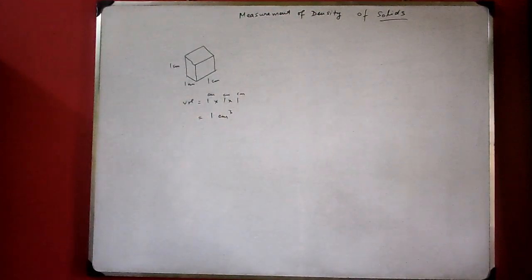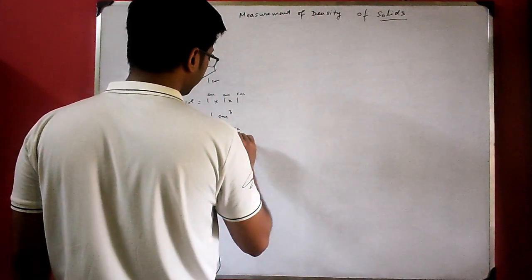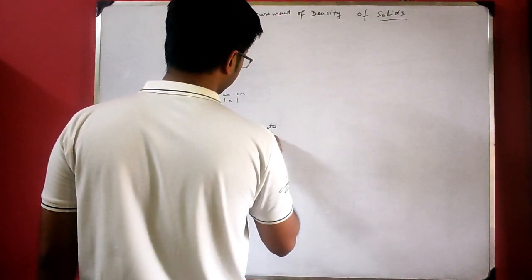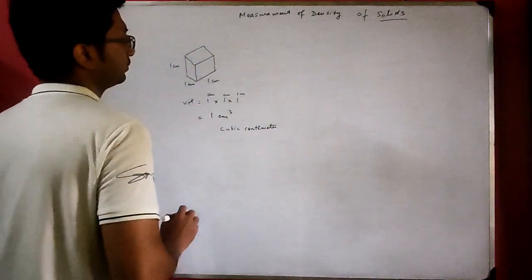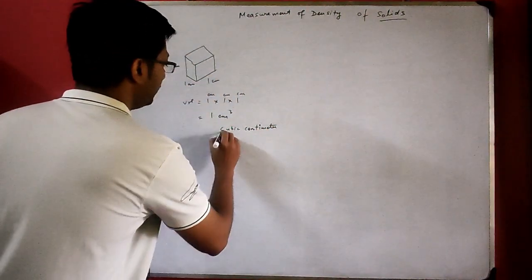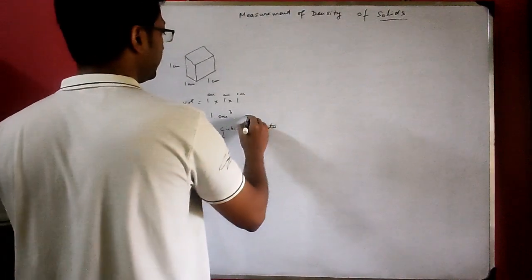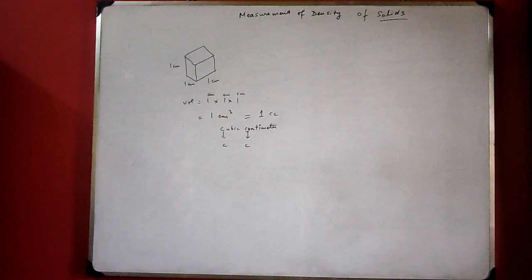See, centimeter cube can also be written as cc. This is cubic centimeter. So C for cubic and another C for centimeter. So it can also be written as cc, 1 cc. 1 centimeter cube means 1 cc. Short form, say abbreviation, cubic centimeter.